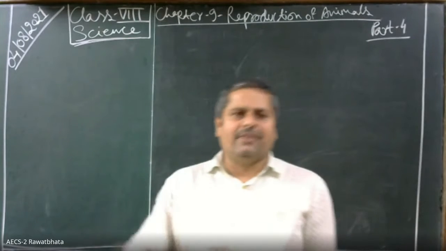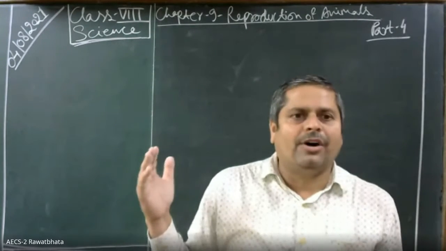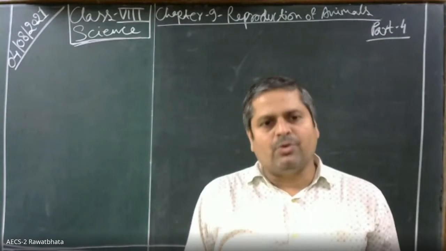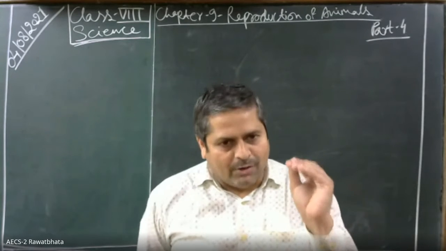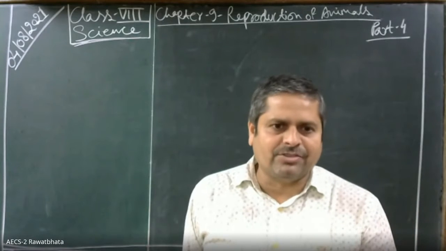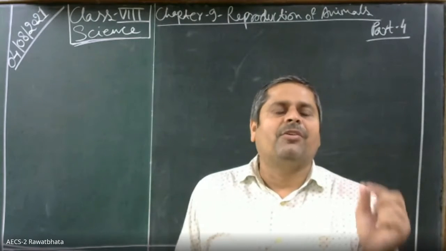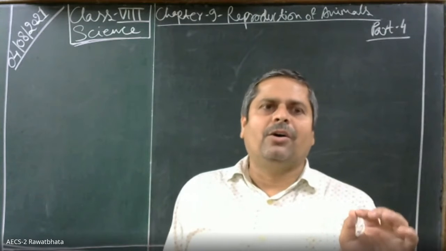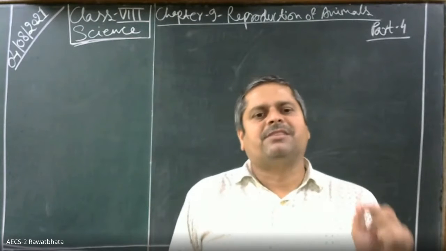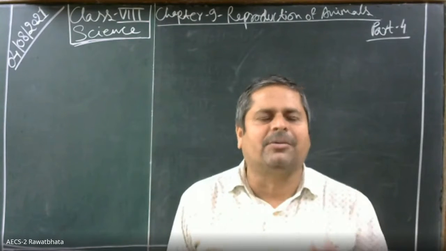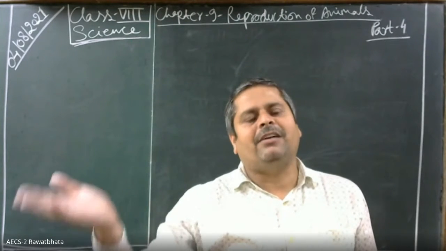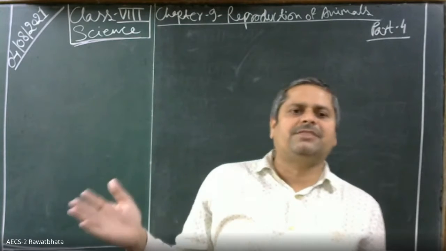Okay, children. Let us discuss the functions of organs of the female reproductive system. The female reproductive system includes a pair of ovaries. These ovaries release one mature egg every month. One mature egg, that is the female gamete, is also known as ovum. Ovum is the singular term and ova is the plural. The right ovary releases in the first month and next month the left ovary releases the mature egg.